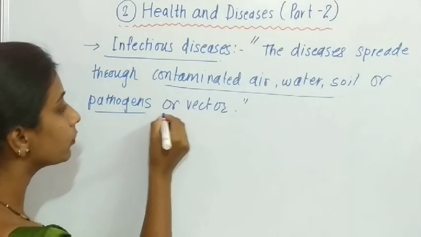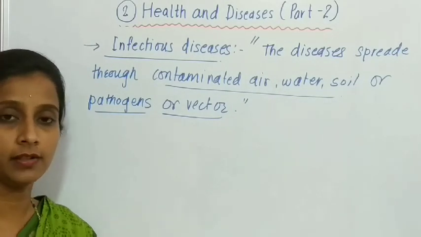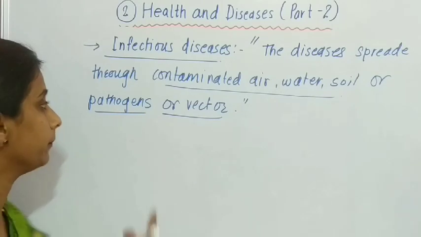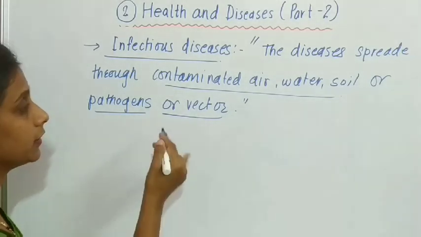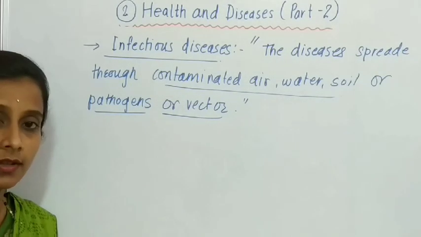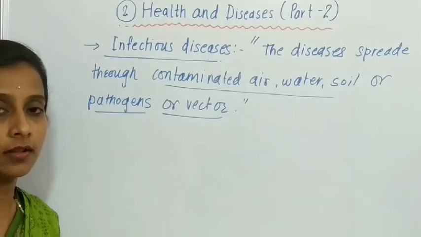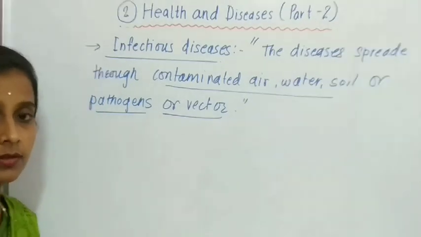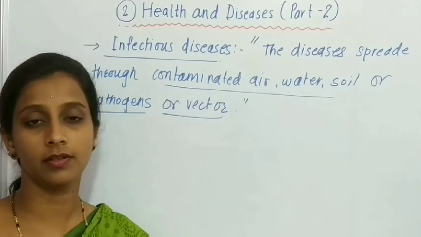Now what are pathogens or what are vectors? These are the living organisms which are responsible for the spreading of diseases. Either these are birds or animals or microorganisms which are responsible for spreading infectious diseases.